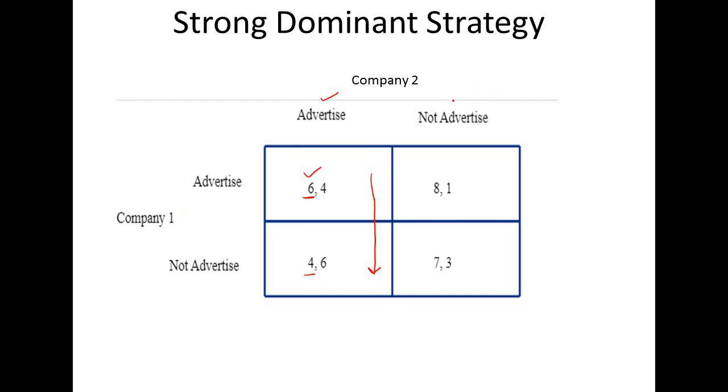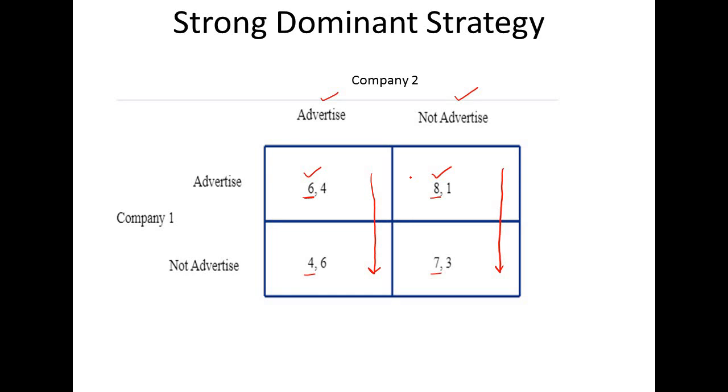Now company 1 considers that company 2 is choosing not advertising. In this case we need to check this column for the payoff. If company 1 is advertising, it will get a payoff of 8. If company 1 is not advertising, it will get a payoff of 7. Which one is higher? 8 is higher. Again in this case advertising is dominating not advertising, so advertising is preferable for company 1.